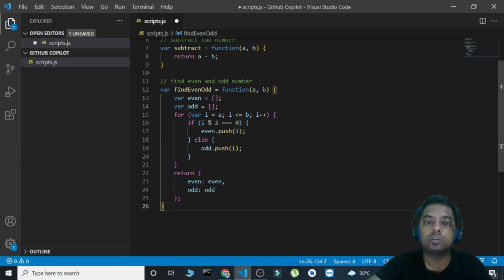So this is the part where GitHub Copilot has actually increased our work a little bit. I don't want it to find even and odd from a complete array. I just pass a single parameter and find whether it's even or odd, but it did something else. I didn't want the array.